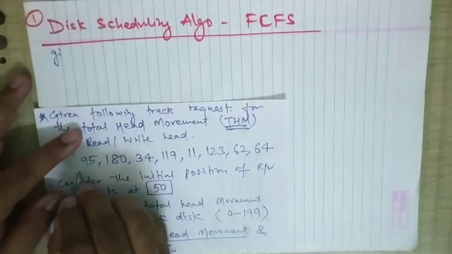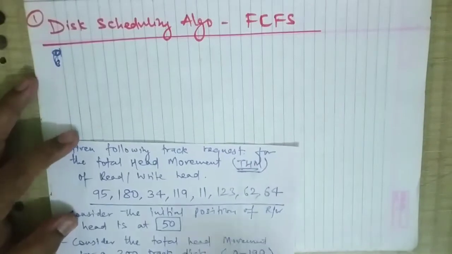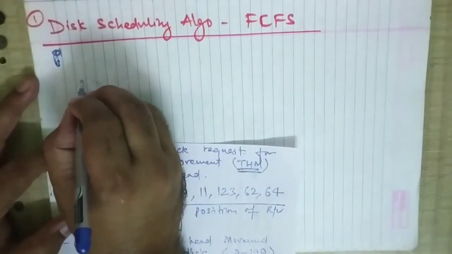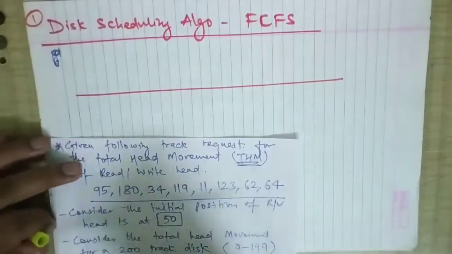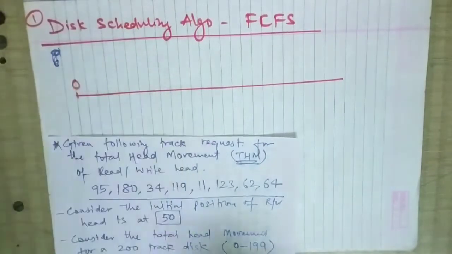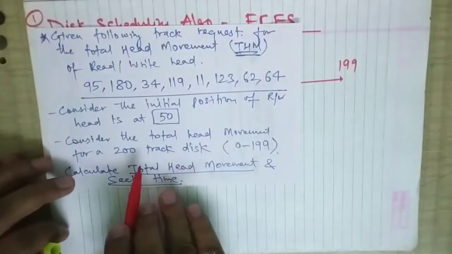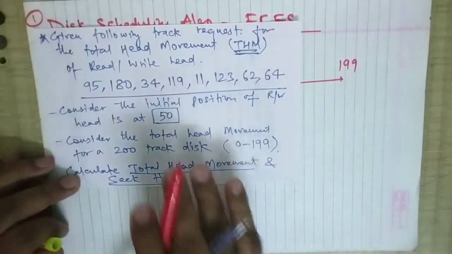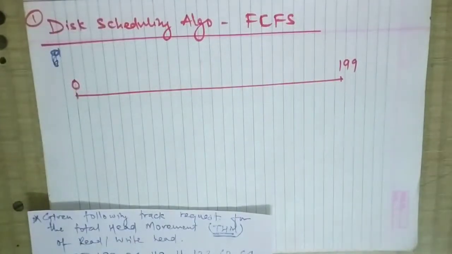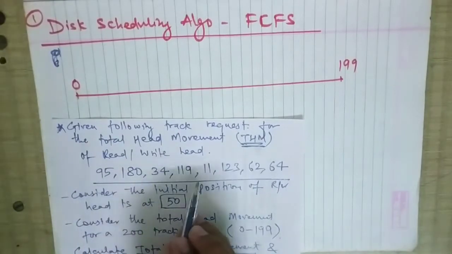For this we will draw a diagram according to FCFS. It will be very easy for us to understand. This is the straight line we have drawn, starting from 0 and ending at 199, as the 200 track disk goes from 0 to 199. Now, what are the different positions we have to service? 95, 180, 34, all these are positions.